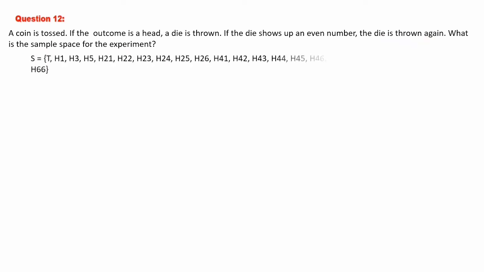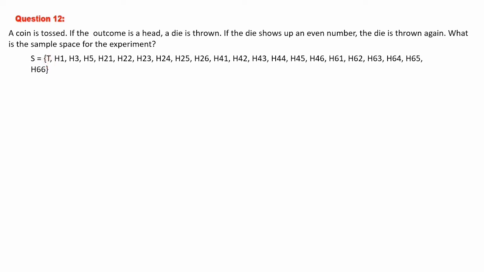Let's write it. S is equal to, first of all, a coin is tossed. If the outcome is head only, you are continuing with all these conditions. If the outcome is tail, then that is it, stop there, no more experiment. So first of all we will finish up with the tail. If you get the tail, then you have no more options, you will stop.